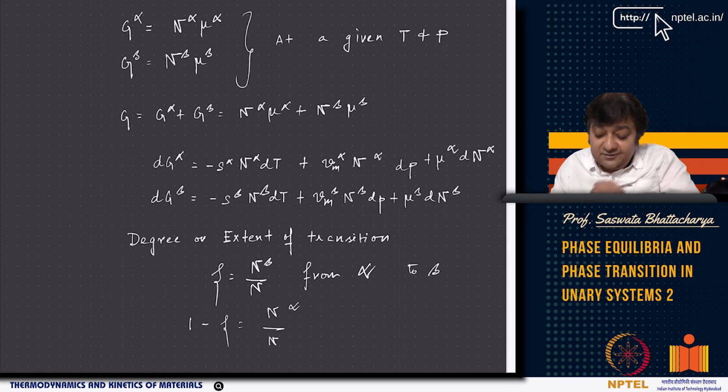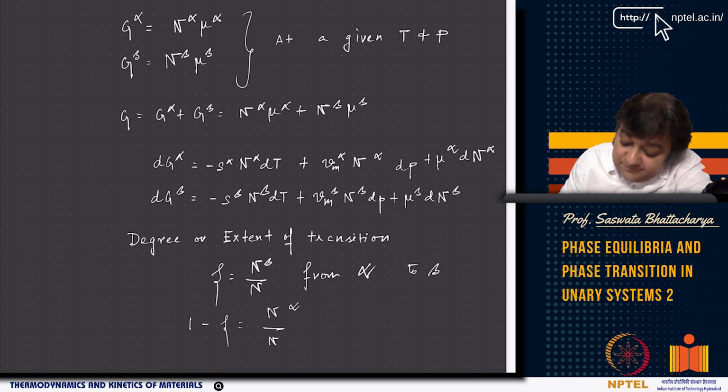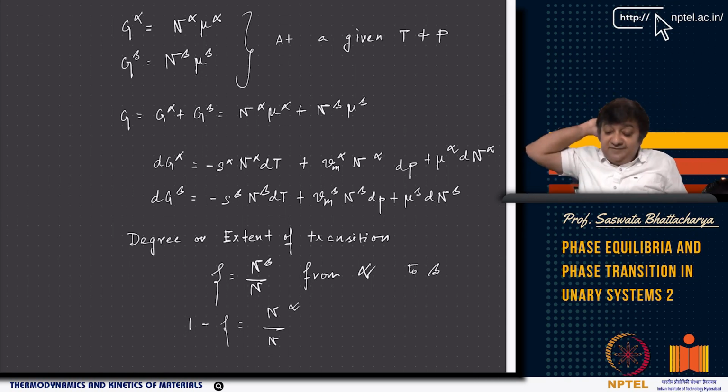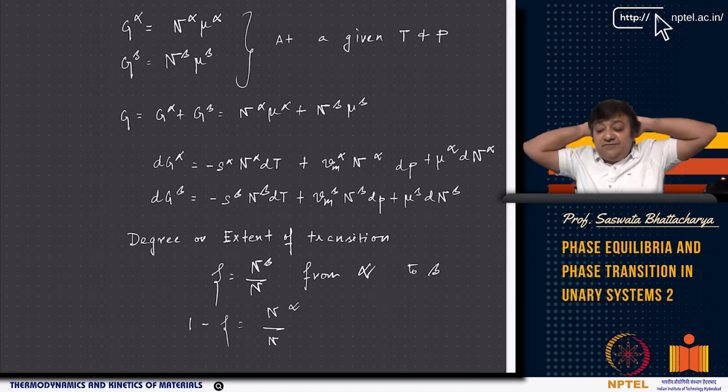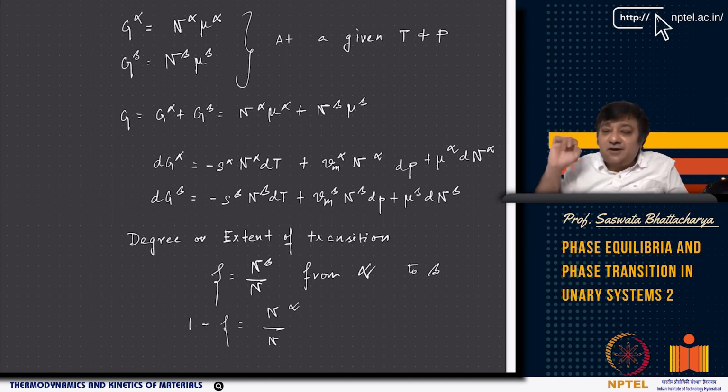What we want to see is dG alpha is minus S alpha, again this is Sm, the molar entropy. So, the molar entropy of the alpha phase times the amount of alpha phase times dT, plus Vm alpha n alpha dP, plus mu alpha dn alpha, right? This n alpha, please note, does not denote a component but the amount of phase alpha present in the system. Similarly, I can write for dG beta, which is minus S beta n beta dT plus Vm beta n beta dP plus mu beta dn beta.